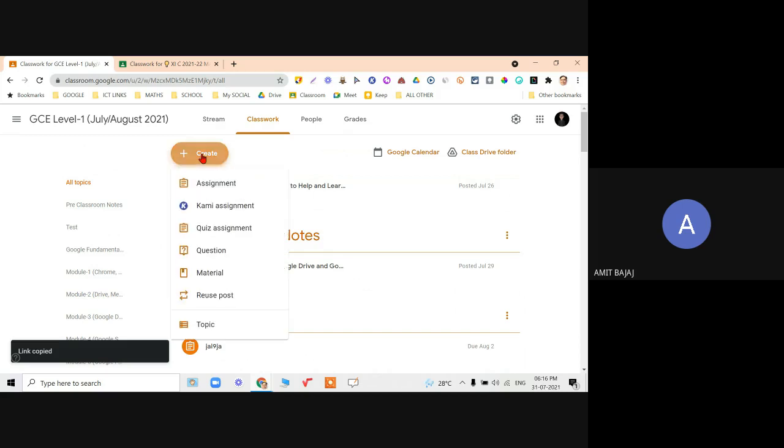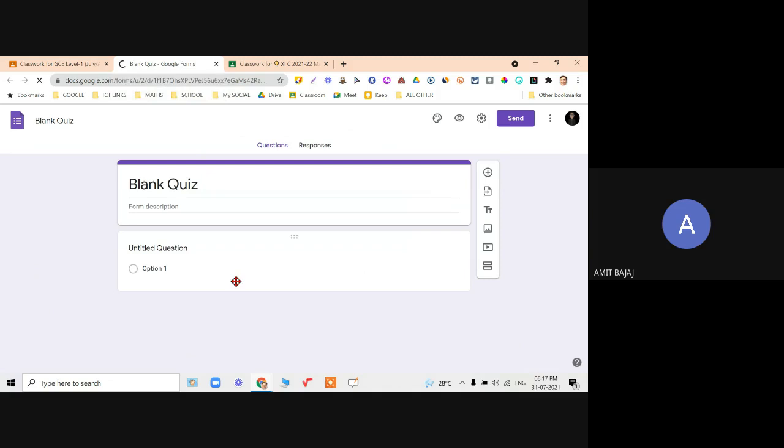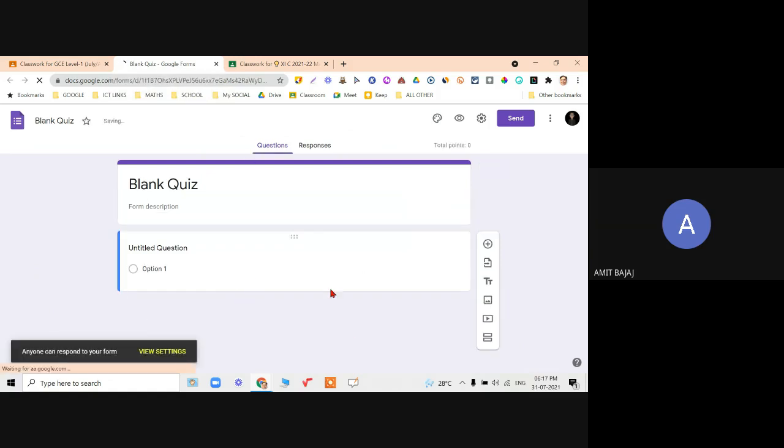Coming to the create part, quiz can also be created. Because I am using this Chrome extension, therefore it is visible. For you, it may not be visible. So click on quiz assignment, and then again, a blank quiz is automatically created, right? And then again, you can also add the file, or when I click on this, it will take me and open a blank quiz. I can go on adding the questions over here.